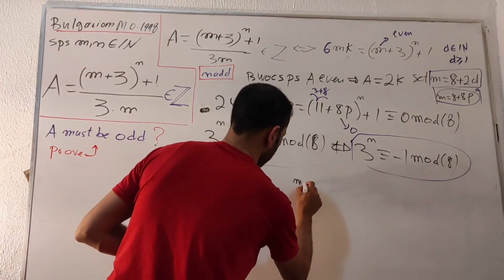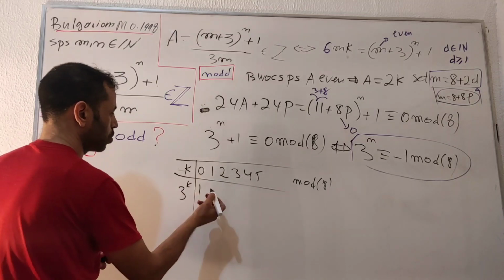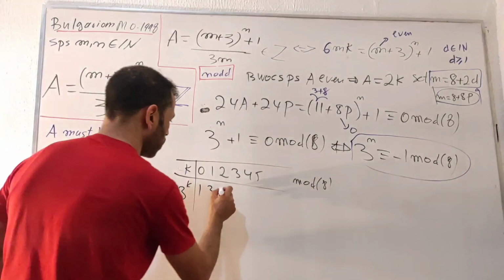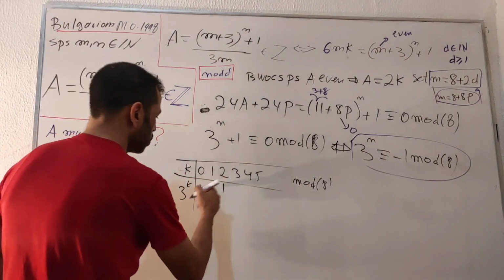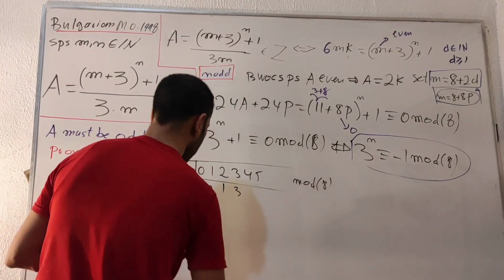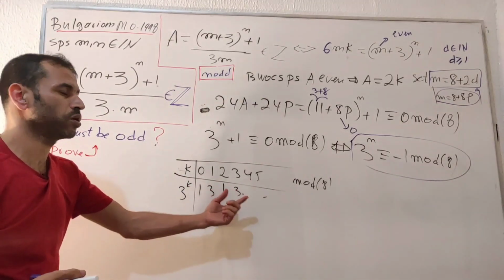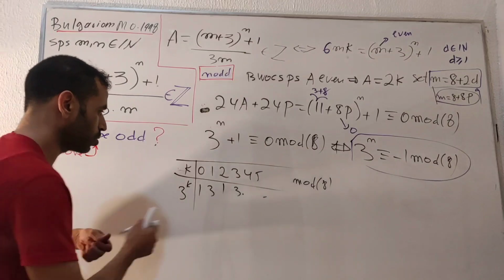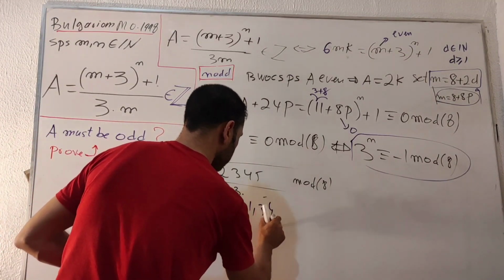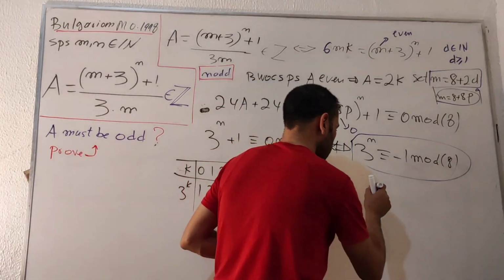Of course, we are going to reduce this one to mod 8. I get the following values: 3 to the 0, which is 1; 3 to the 1, which is 3; 3 squared, which is 9. Now we will have 1 more 8, which leaves 1 as the remainder. 3 to the 3, which is 27. 27 is 3 more than 24. The remainder is 3. So this keeps going all the way down like this: 1, 3, 1, 3, and all the way down. Which means 3 to the n belongs to 1 and 3 only. But we don't have here number 1 or 3, so it's a contradiction.